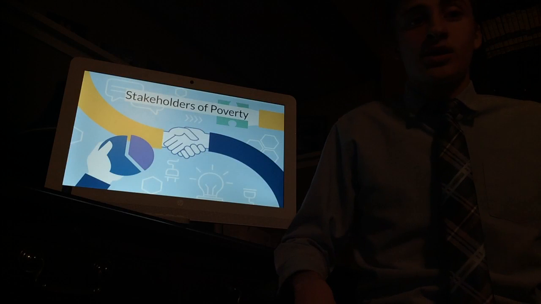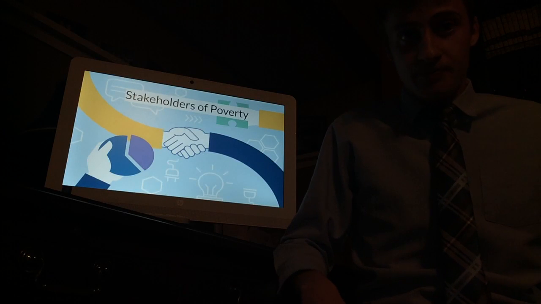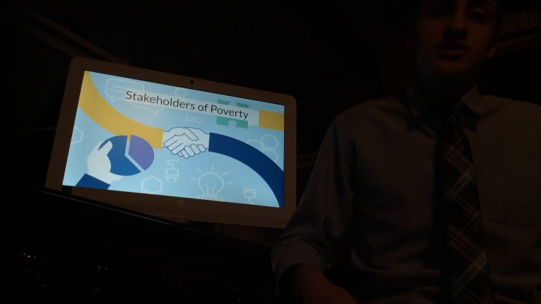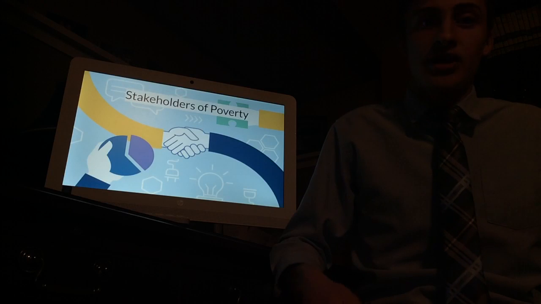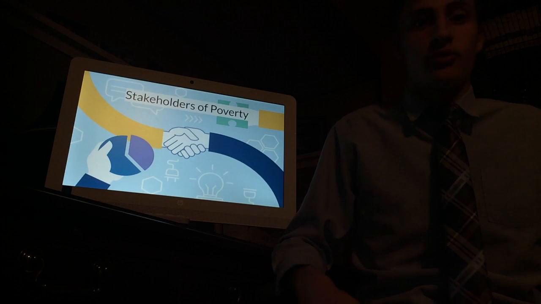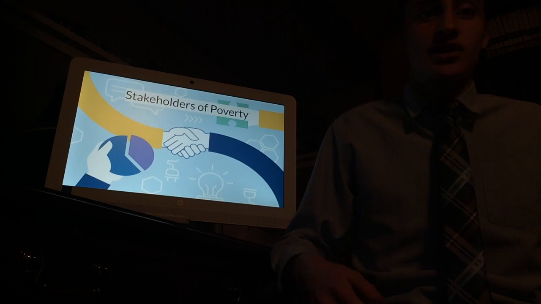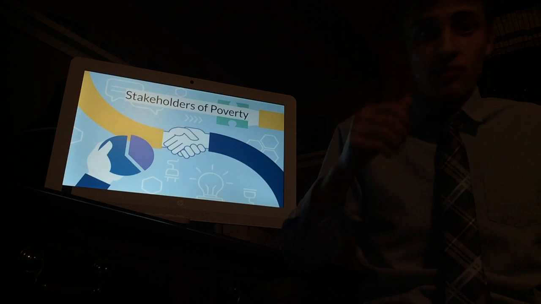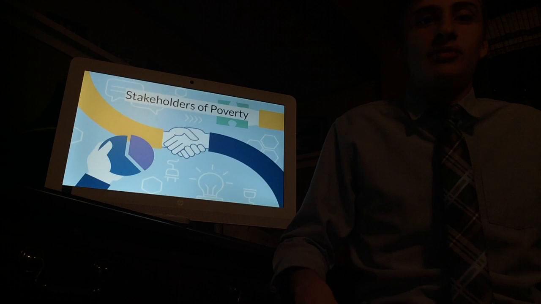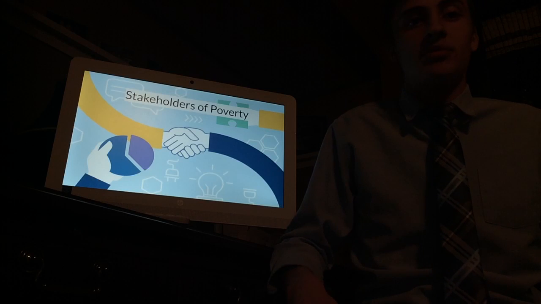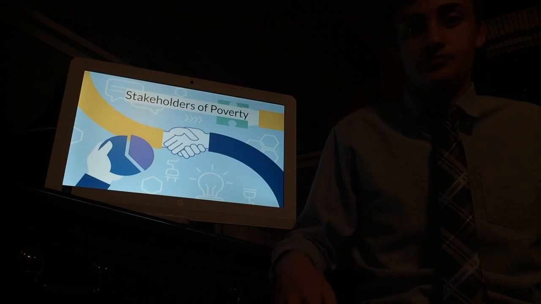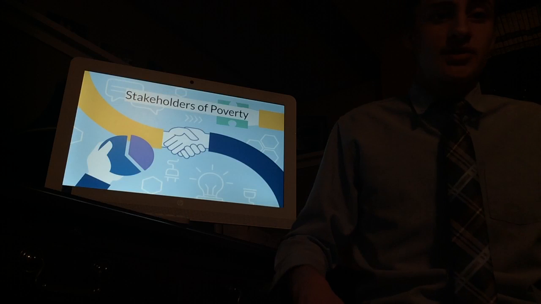Stakeholders. First, we have the influencers. They're the media, organizations such as charities that aid with poverty, and public poverty advocates who inform people about the issue. An example of a good influencer is the UNICEF organization. They help bring people out of poverty by providing them with their basic fundamental needs and helping people short-term and long-term. Then we have governance.